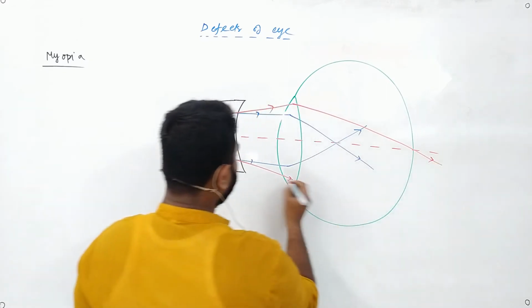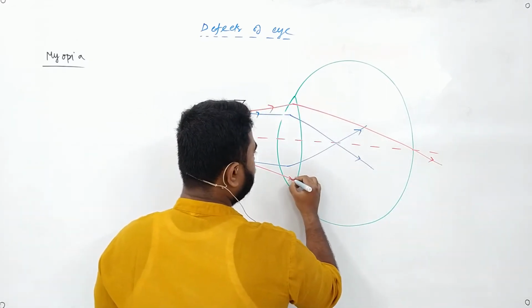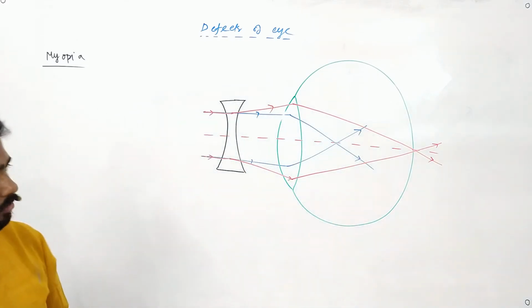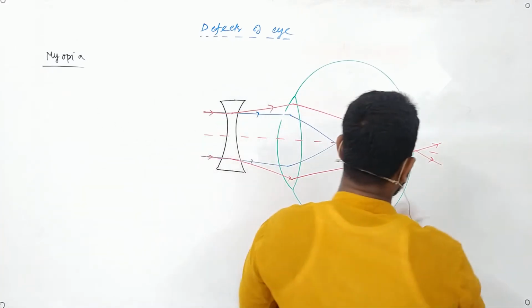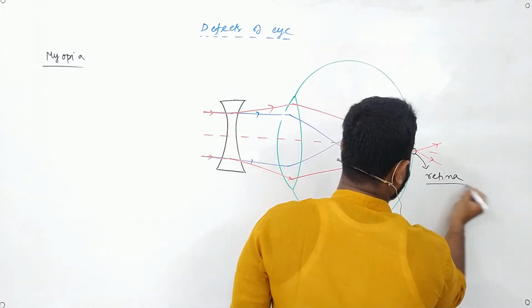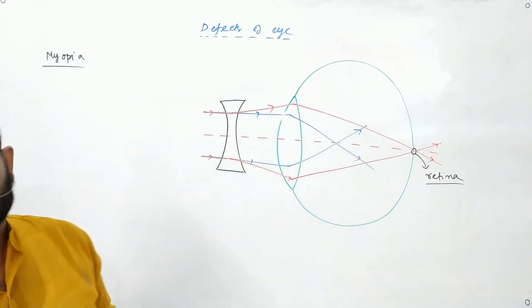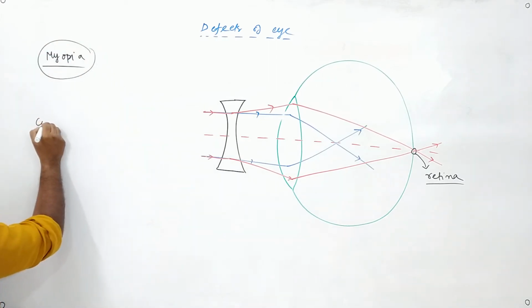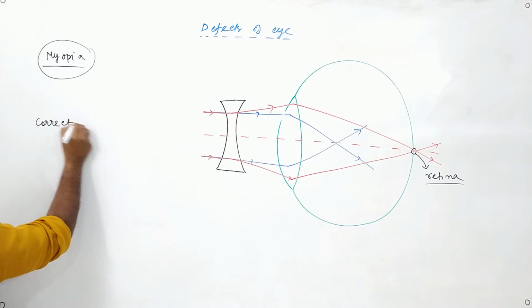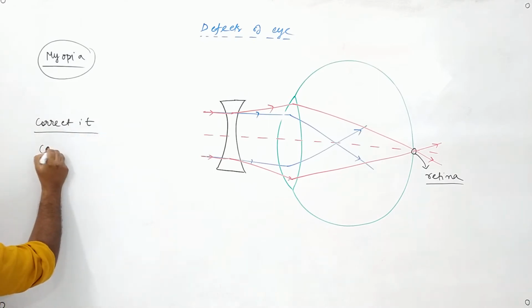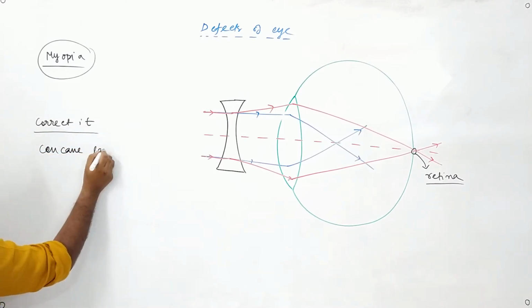and the image will be formed at this point. Is that clear? Now at this point we have our retina and we will be able to see the image properly. Okay, so the condition is known as myopia. And how do we correct it? Can you tell me how do we correct it? We correct it by using a concave lens.